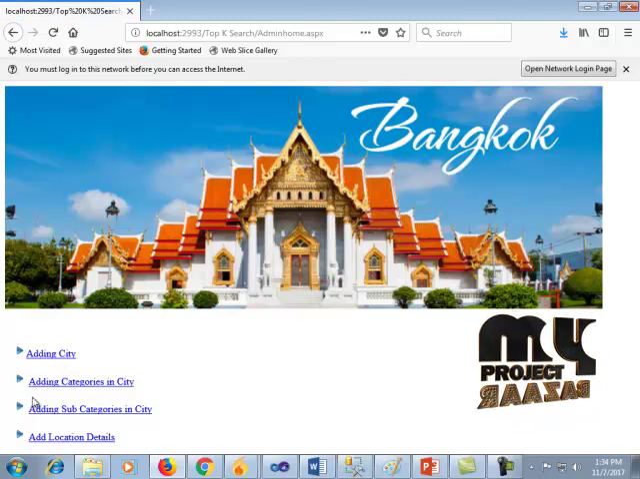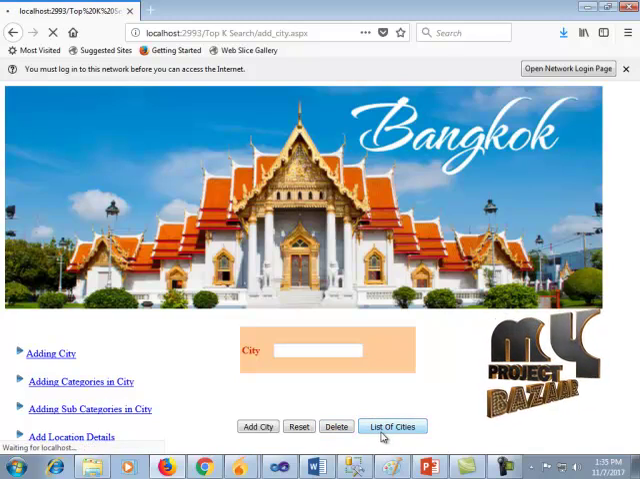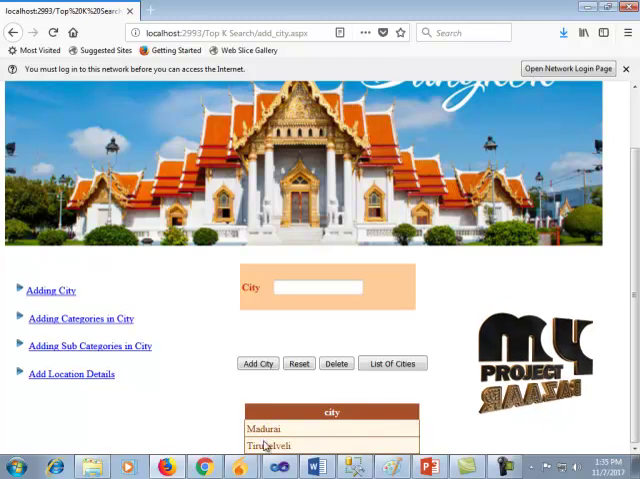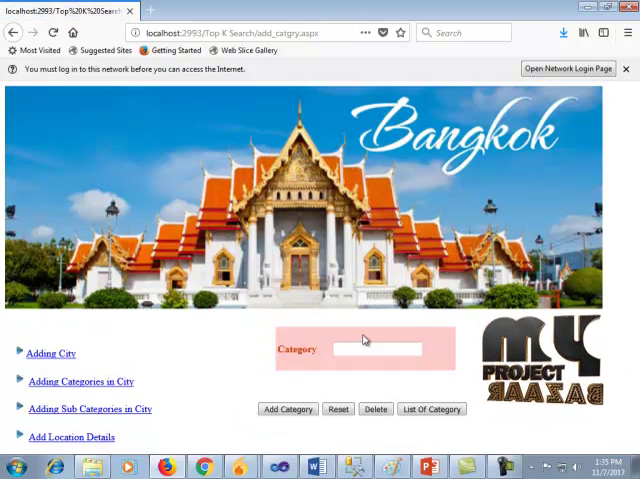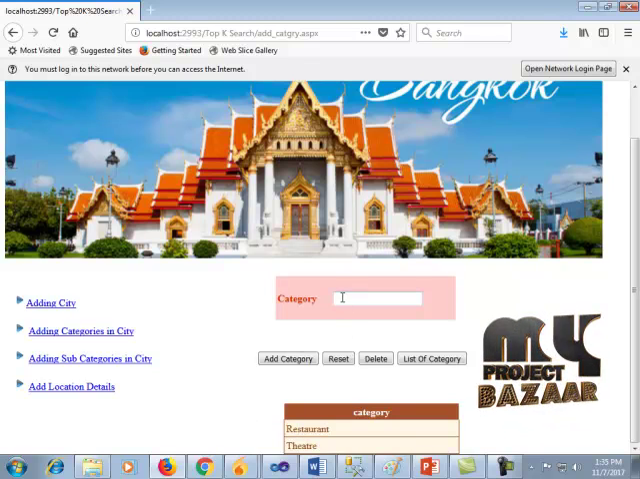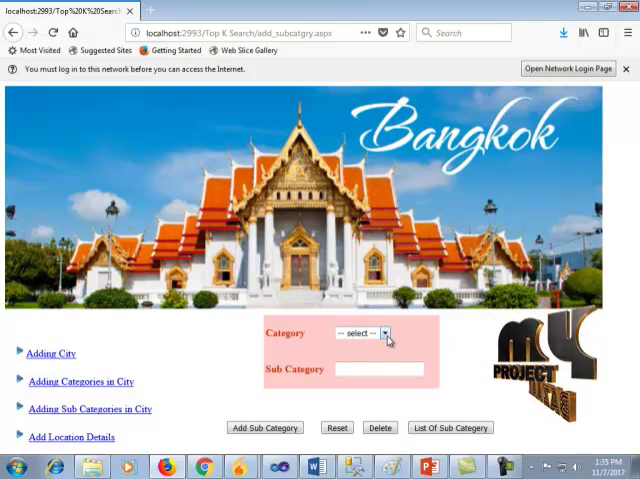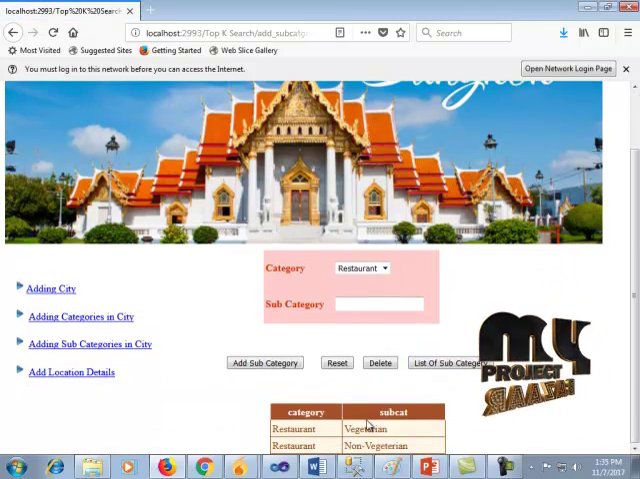Here there are 4 categories, namely adding city. Here is the list of cities already added, Madurai and Tirunelveli. Now here we can type the name of the city, and we have to click this to add the city. In order to add category, here we have already added some categories, restaurant and theatre. In order to add subcategories, for example, for restaurant we can add vegetarian, non-vegetarian. So here are some subcategories.